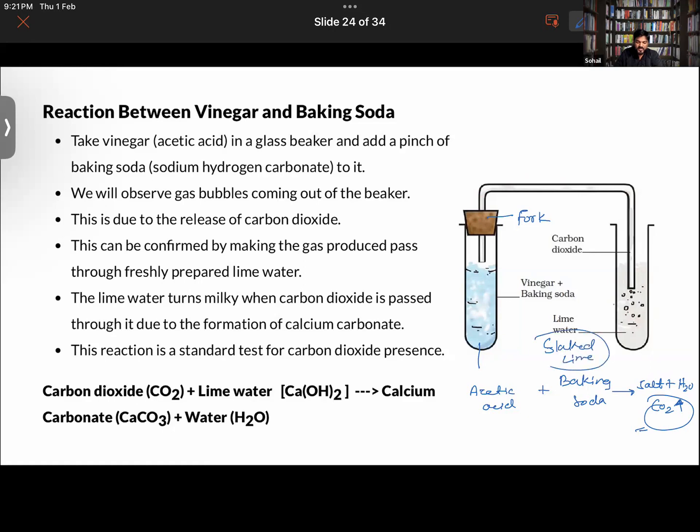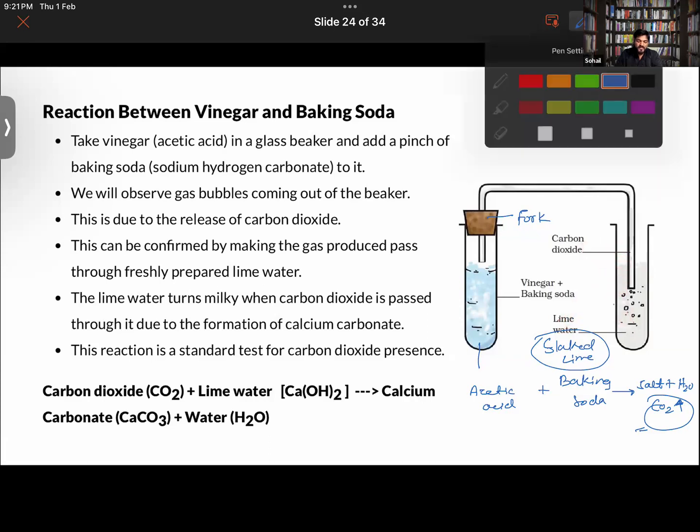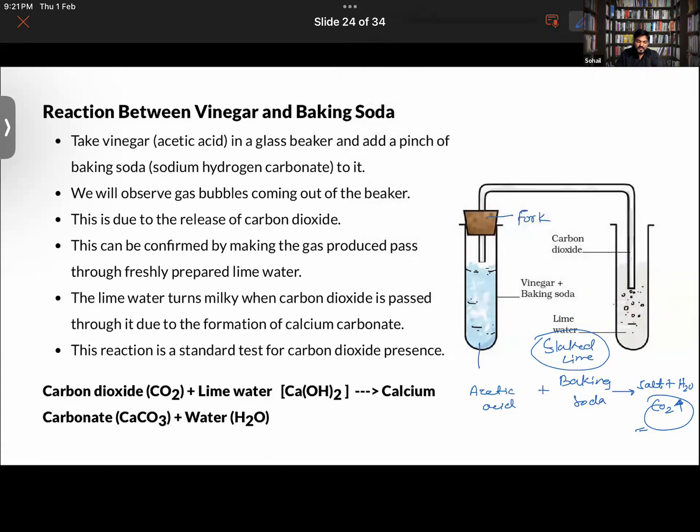That is also called slaked lime, that is Ca(OH)2, calcium hydroxide. Now notice what happens when carbon dioxide gas is passed into it. The color will start to change. The color will turn milky.